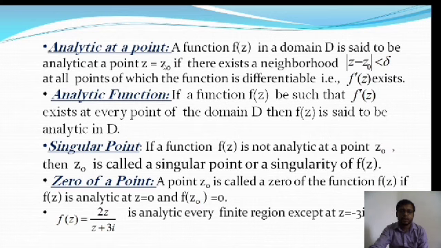In a neighborhood of z0 there are an infinite number of points. So this is the basic difference between an analytic function and a differentiable function at a point.